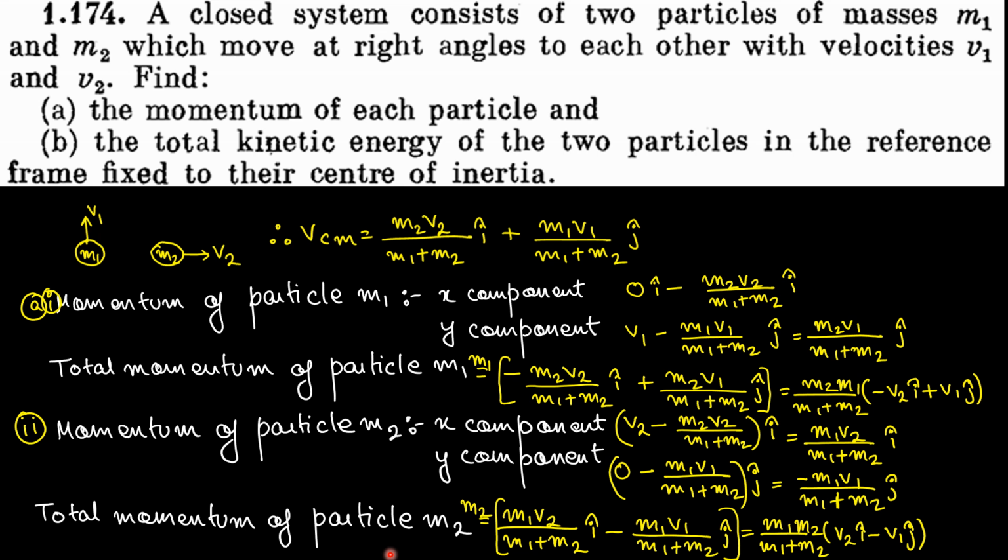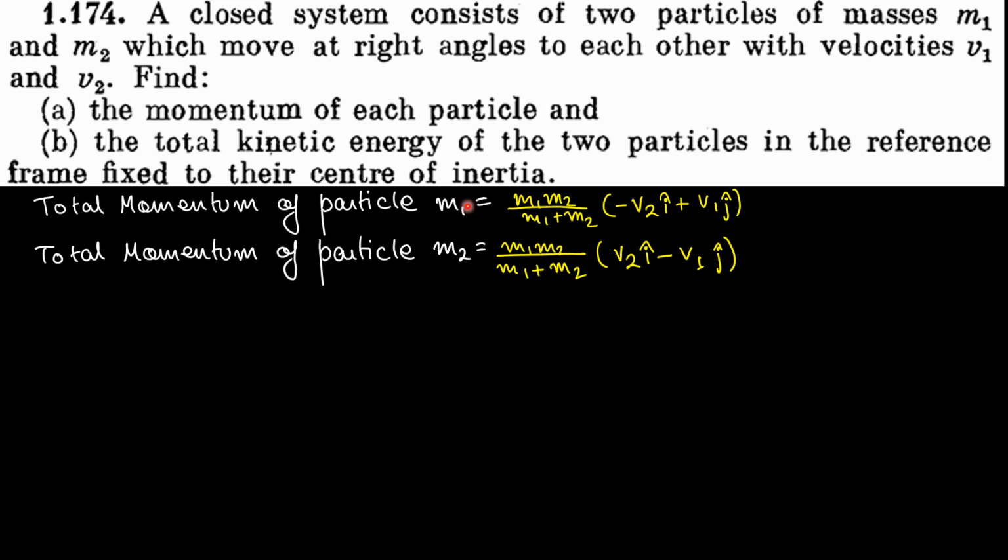Now I'll write down the total momentum on the next page. So this was the total momentum of particle m1 and this was the total momentum of particle m2. Now if I want to find the magnitude of the momentum, it is nothing but the square root of x component squared plus y component squared. So the magnitude of this momentum, taking this common, is m1 m2 divided by m1 plus m2 into the square root of minus v2 squared, the x component of velocity squared, plus the y component of velocity squared.